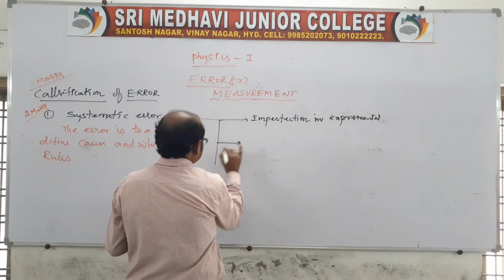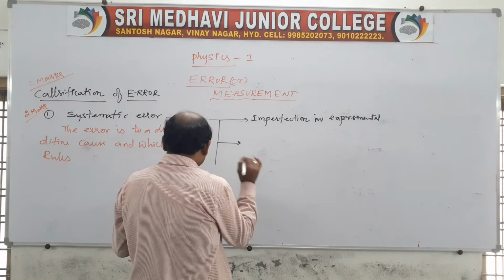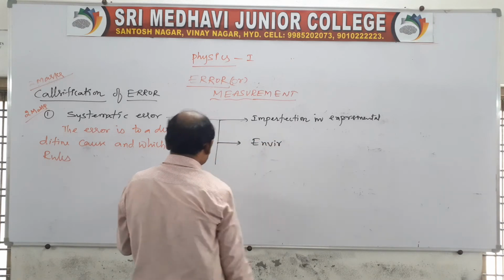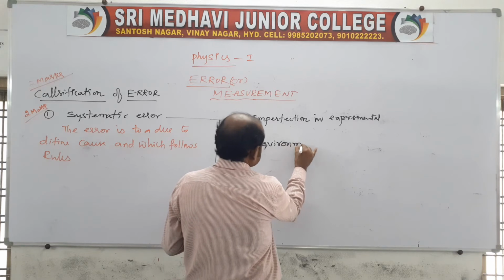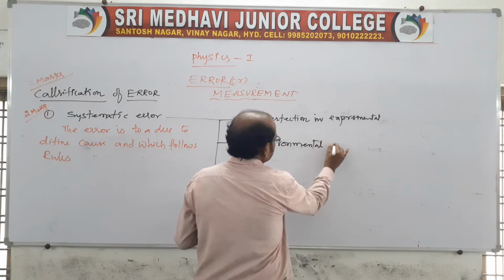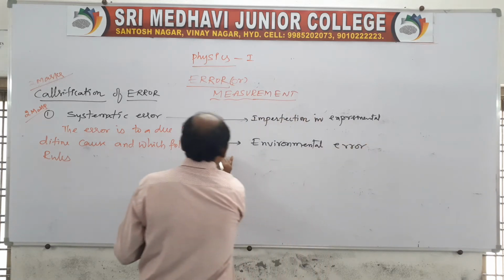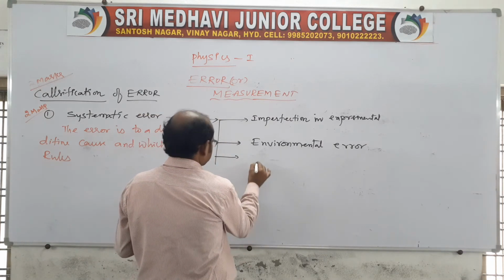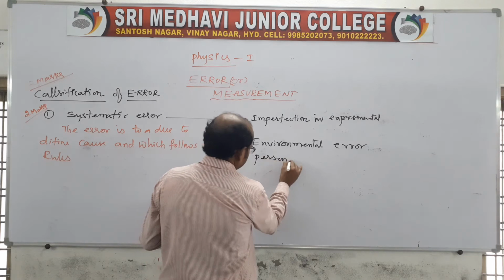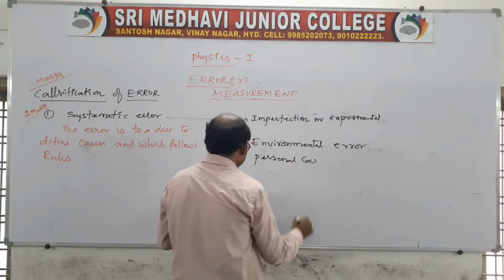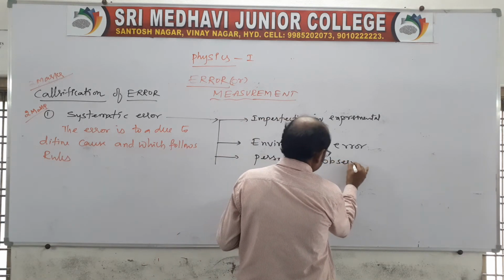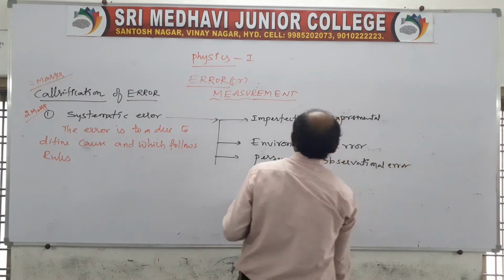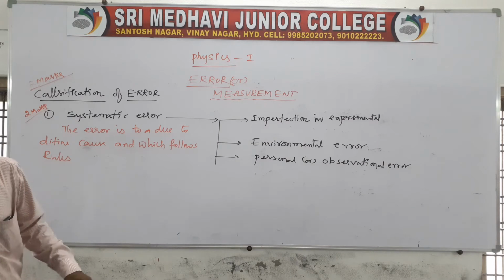And second, the second one is environmental errors. I'll give you each and every statement. Environmental errors. And the third one is personal errors, or we can say observational errors. Sir, what are these all? In general, systematic errors.